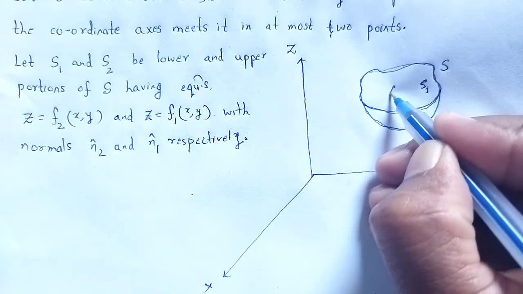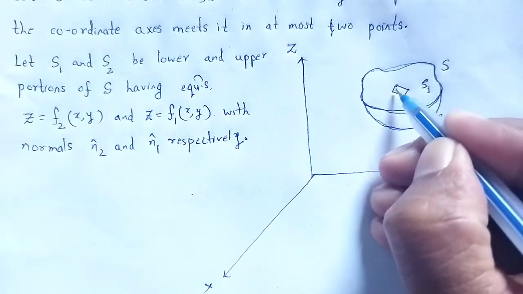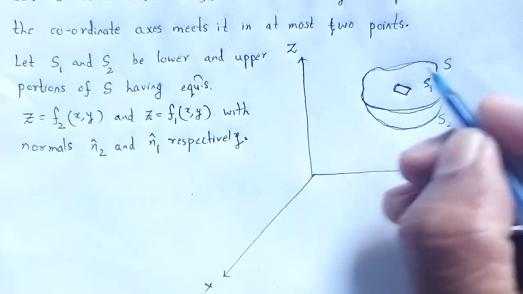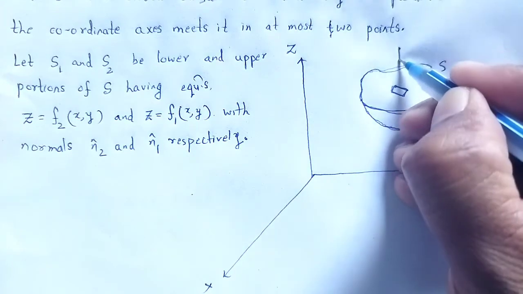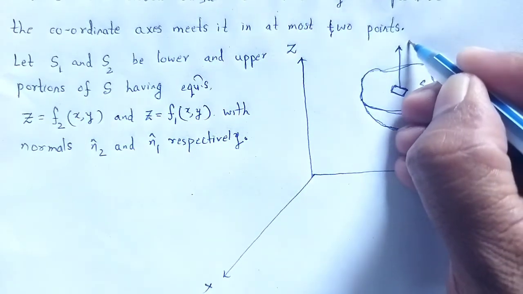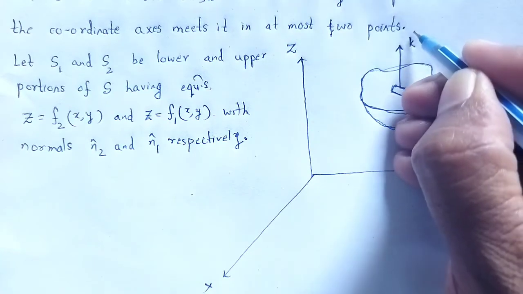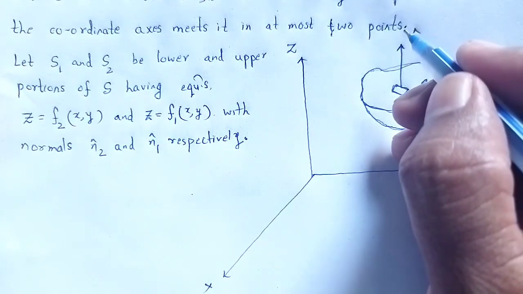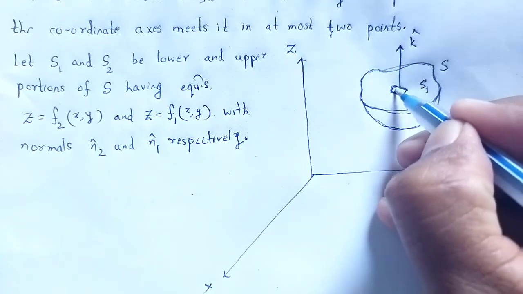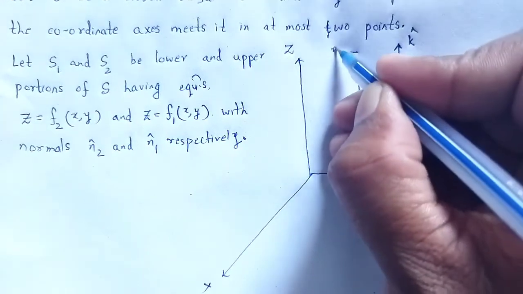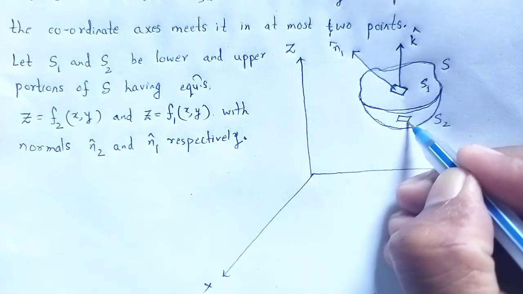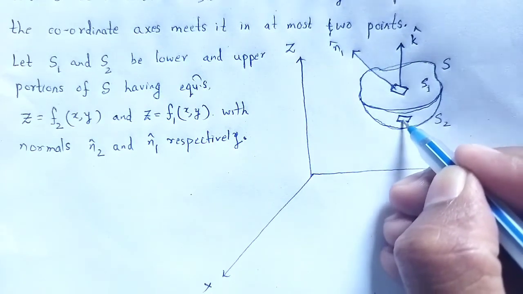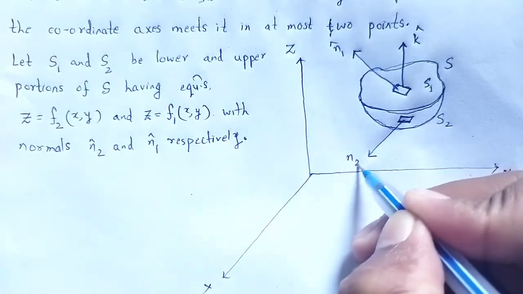Let me consider an elementary surface area on surface S1. Let its unit vector be n1 cap. And again, the elementary surface on S2, its unit vector, let it be n2 cap.